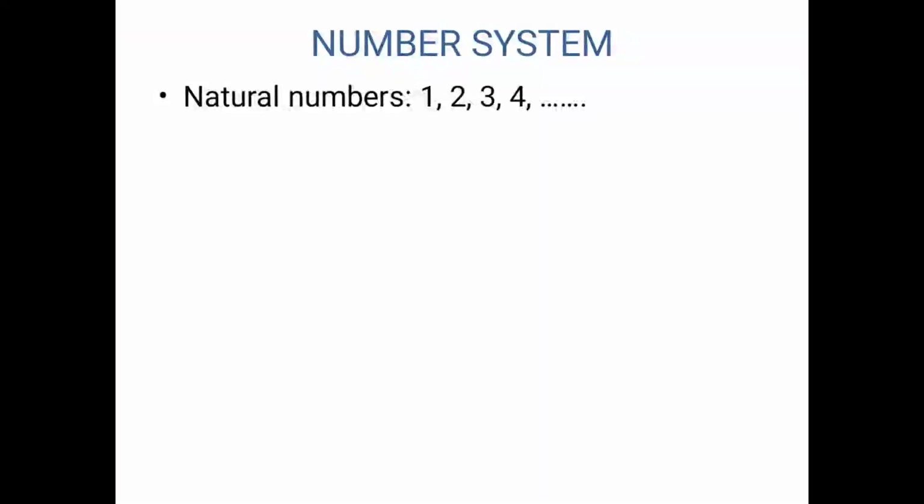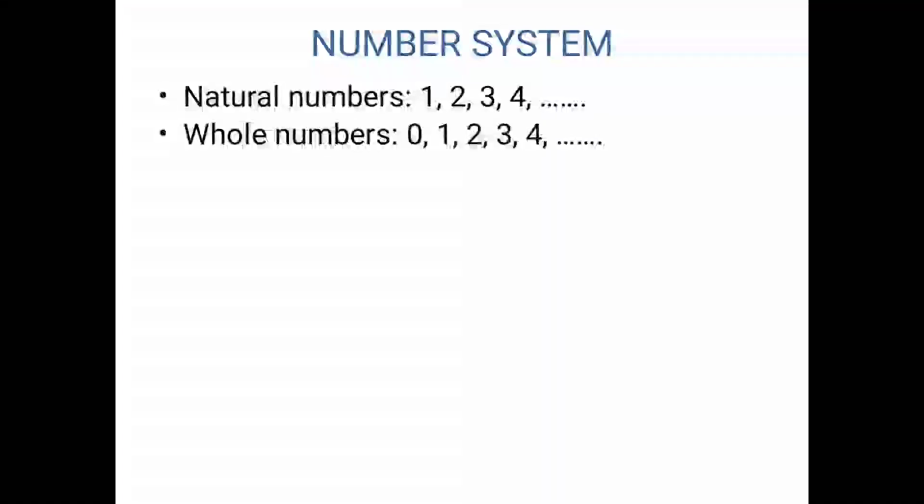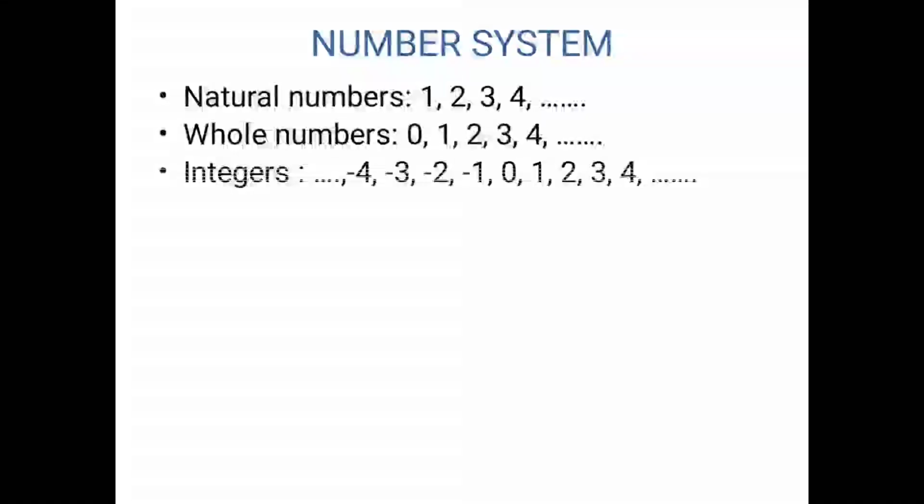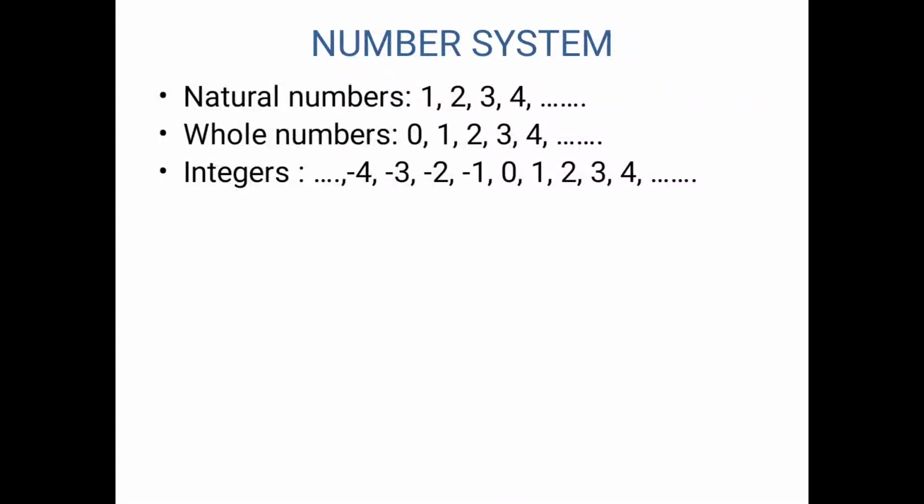Next, we also studied 0. When 0 is included in this set of natural numbers, it becomes whole numbers. So 0, 1, 2, 3, 4, and so on are nothing but whole numbers. Now, the set of whole numbers plus negative numbers becomes integers. So next is integers: 0, 1, 2, 3, 4, and so on, that is, whole numbers are included in integers, as well as negative numbers minus 1, minus 2, minus 3, minus 4, and so on till minus infinity. Now 0 is neither positive nor negative, so please don't write minus 0.